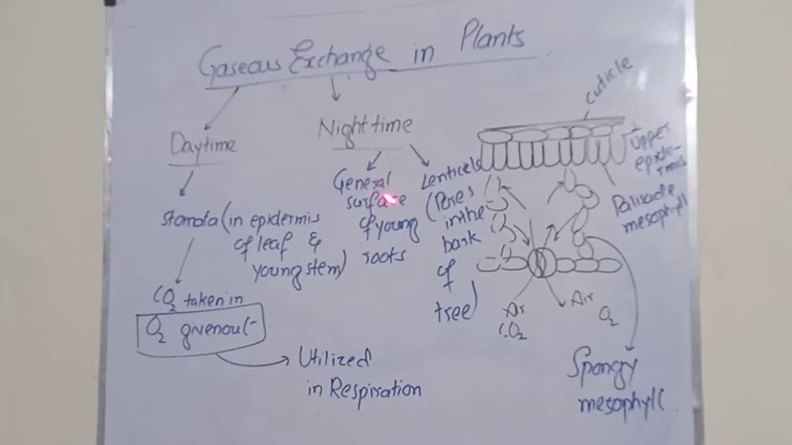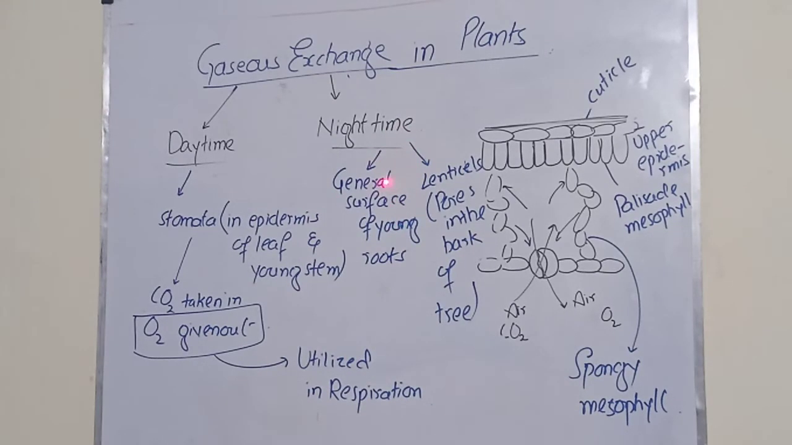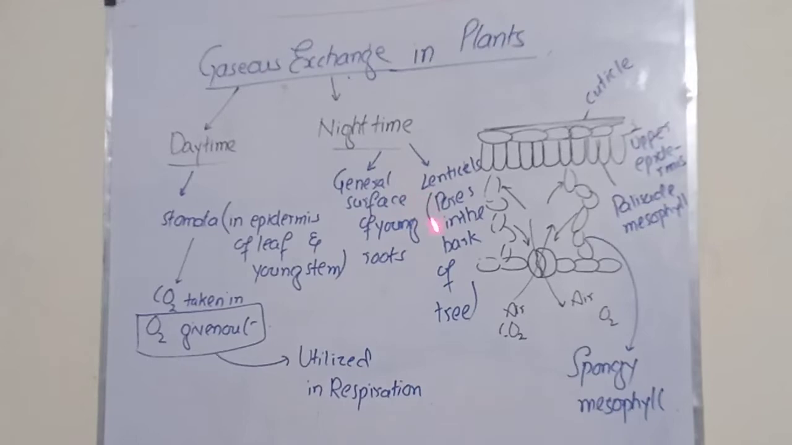During the night time the rate of respiration will be higher and there will be no photosynthesis, because the stomata, which are responsible for taking in carbon dioxide, are closed. And the second thing is that there is no light, so during the night time purely respiration will take place. For this respiration, oxygen will be taken in by the plants.